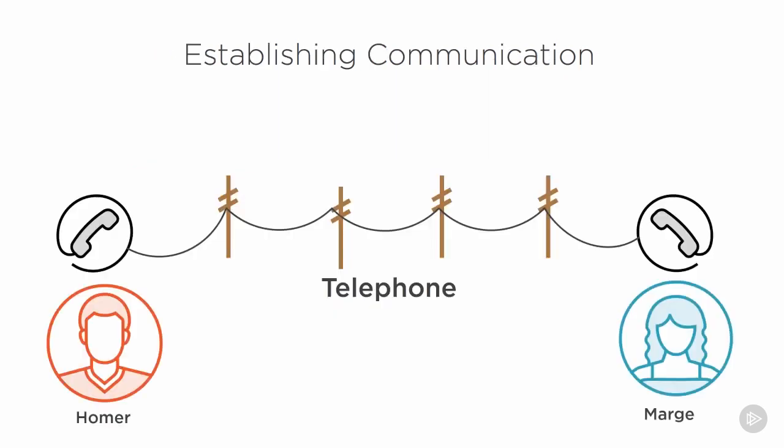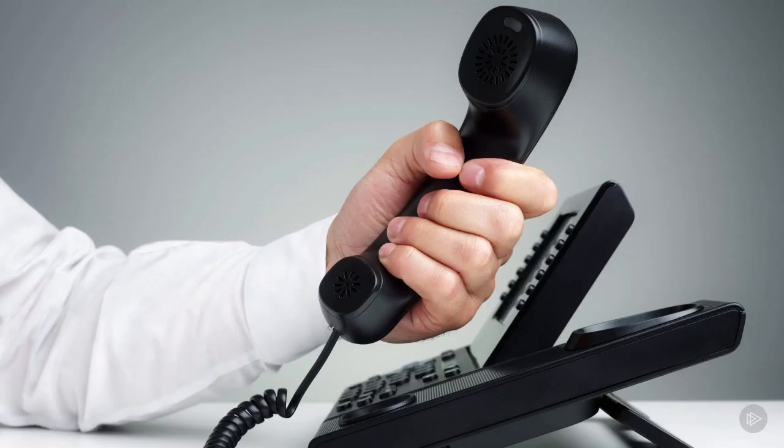Let's continue this. Right? So Homer gets excited a couple days later. He waits the mandatory 6 days and he wants to call Marge. So what does Homer do? He has Marge's global address. He just can't pick up the phone and start shouting into the phone and expecting that Marge is there. He has to go through a very special process to establish communication with Marge when he's using that global address. And that looks like this.